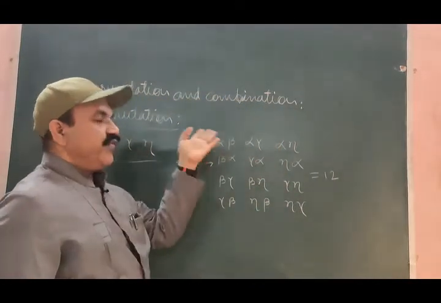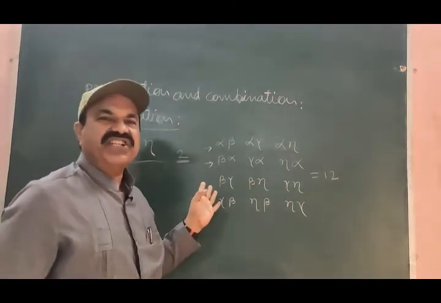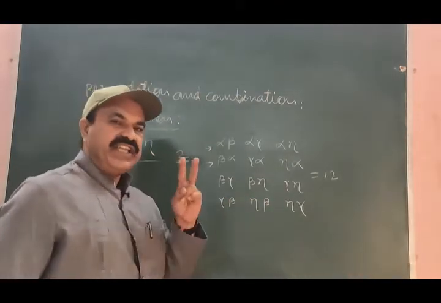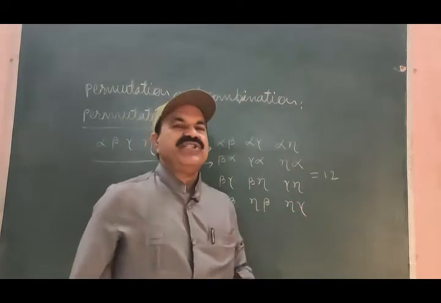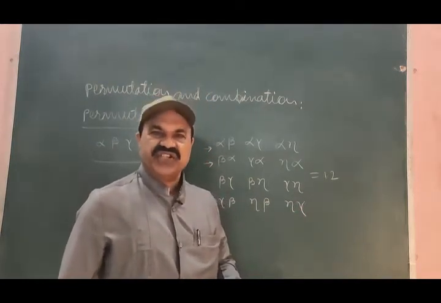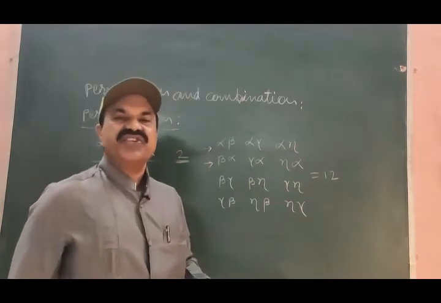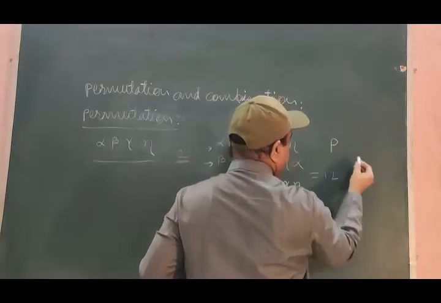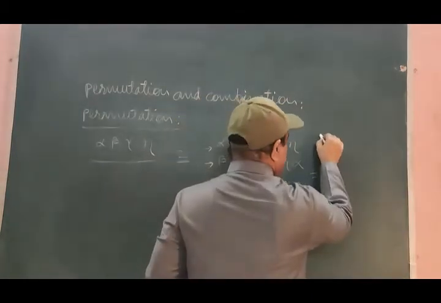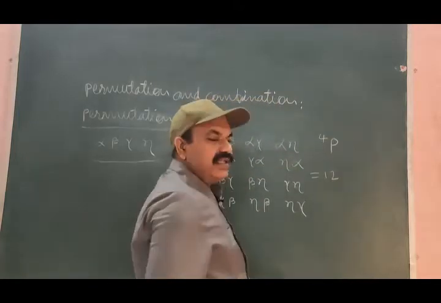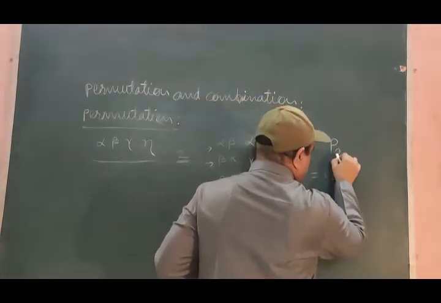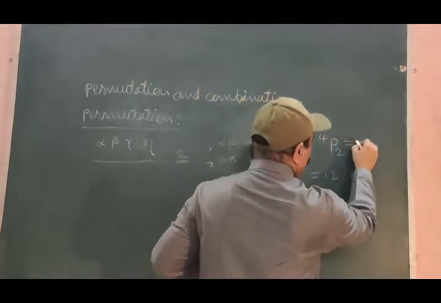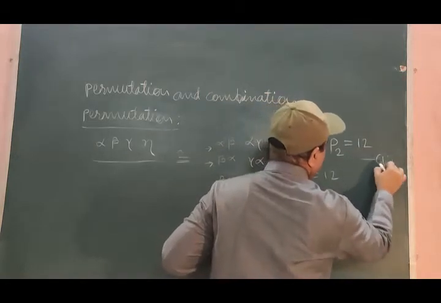It means that if we have 4 distinct objects, and we arrange these objects taking 2 at a time, we can obtain 12 permutations. These are known as permutations. Let me use the letter P for permutation. Number of objects are 4, number of objects taken at a time are 2, and therefore 4P2 is equal to 12.